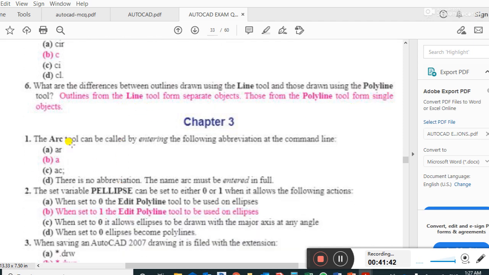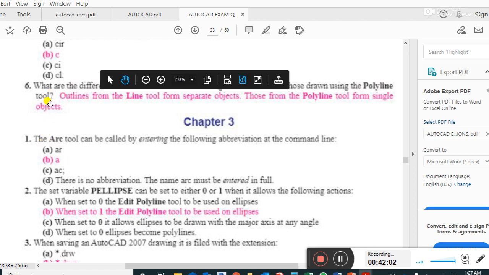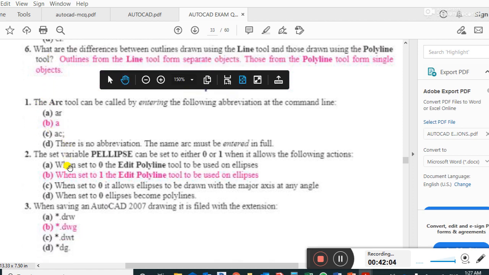An arc tool can be called by entering the following abbreviation command. The abbreviation, or short form, of the arc is A. It is extracted from the first letters. It's easy: for circle C, for arc A.